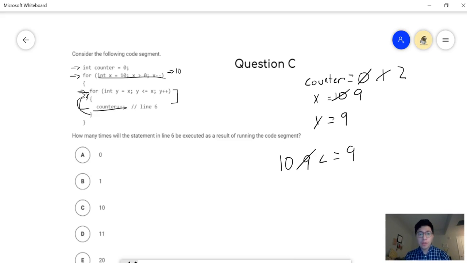Which means that no matter what our x is, our inner for loop is just going to run once. So that means this counter is just going to increment once. So this for loop is essentially useless. It's not doing anything. All it's doing is running the code that we would be running normally every time it loops. It's just running it once. So in this case, you could keep going up until x is 0, and the outer for loop is going to finish. But if we know that that's a trend and that's what's happening here, then we know that counter is going to just keep going up